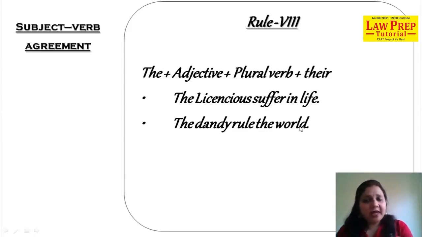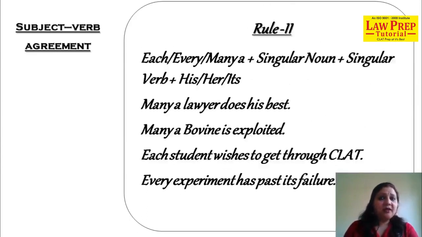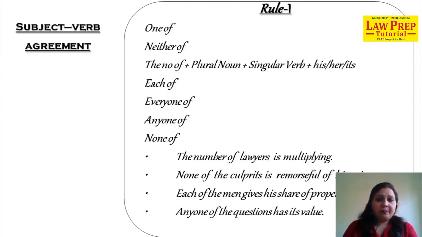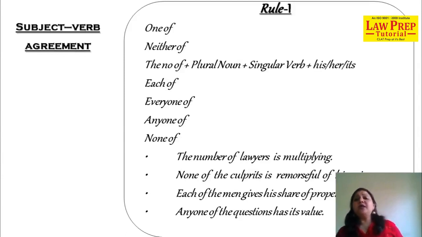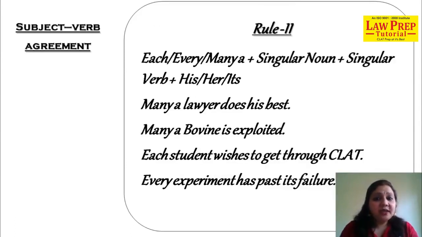Now I do a quick recap of the rules so that the quiz I have to offer you becomes easy, simple for you to do. Let's begin with the rules that we had. Rule number 1, a quick recap of the rules. When we have one of, neither of, the number of, each of, every one of, any one of, none of, we would have plural noun and singular verb, and it will be his, her, or its. So in that case, when we have the number of, in this we had a plural noun and singular verb. Quick. Each, every, we had a singular noun and singular verb.